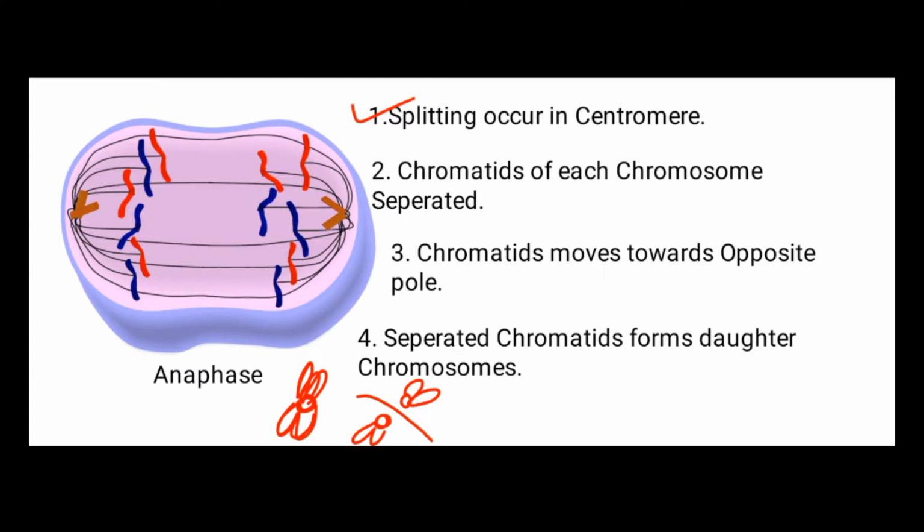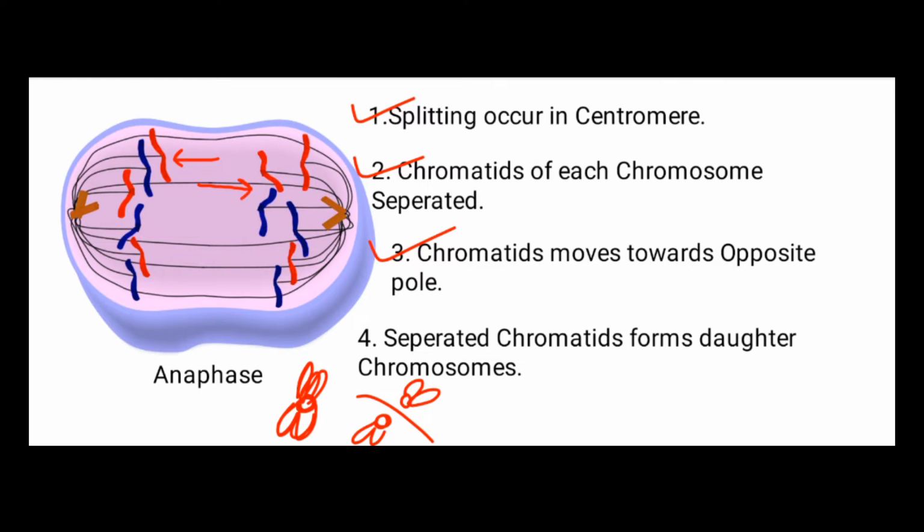Due to this splitting, the chromosome divides into two daughter chromatids, or the chromatids are separated from each other, and now these separated chromatids move towards the opposite poles. You can see in this diagram that the centromeres are split, and after splitting, the chromatids move towards the opposite poles. One chromatid moves towards this pole, and the other chromatid moves towards this pole.